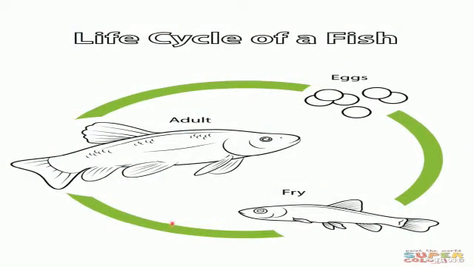Okay. Now let's see the life cycle of a fish again. The fish lives in water and it lays eggs in the water. These eggs are usually jelly-like. Small baby fish comes out of it and they are called the fry. After some time, the fry grows and they are changed into the adult fish, which is able to lay the eggs again. So this is the life cycle of a fish.